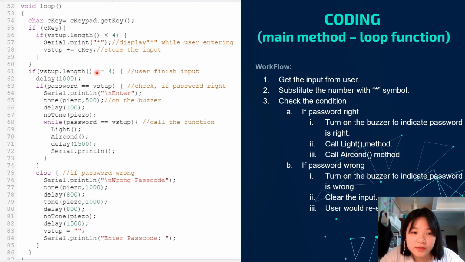If the password is right, we turn on the buzzer, and then we call the light method and the aircon method. If the password is wrong, we turn on the buzzer to indicate the password is wrong, and then we clear the input and ask the user to input the password again, and the program goes back to this line of code.